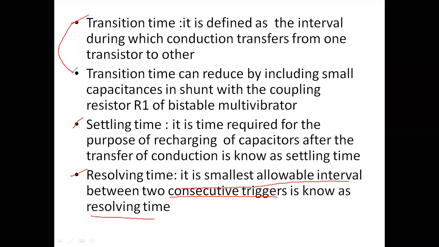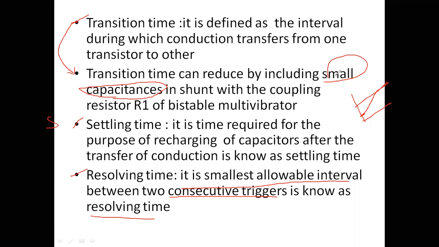Transient time can be reduced by adding a capacitance. To reduce the settling time, the size of the capacitor matters. Here I mentioned that we are going to use a small capacitance. But this capacitance value should not be such that our circuit is undercompensated, because if it is undercompensated, the output waveform starts here and it may take more time to reach our required level. Definitely this capacitance value should be large, but it should not be too large.